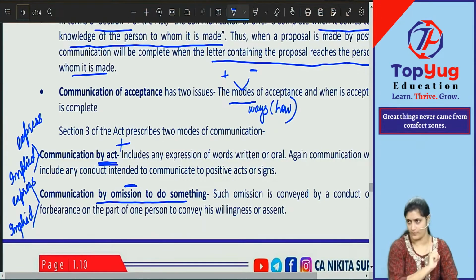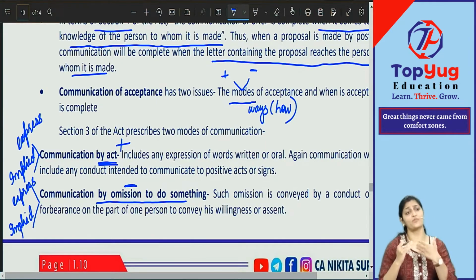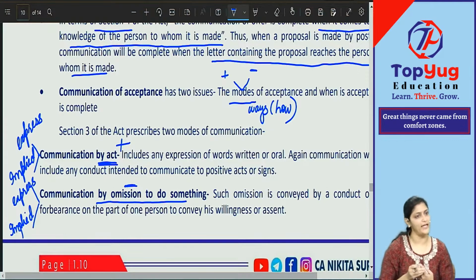Please don't get confused. If there is any confusion, please take that point, I'll explain it to you after class. So there's no confusion. Everybody understood what is doing and what is omission. So these are various modes of giving the acceptance. Modes of communication of acceptance: by act, by omission. Act can be express or implied.